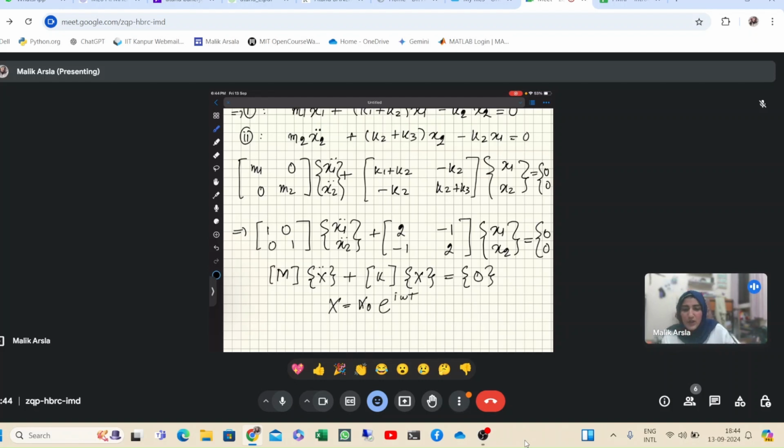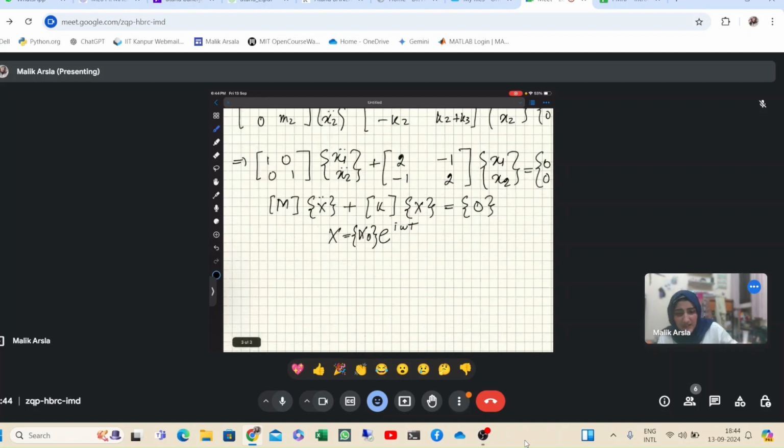You can propose a solution like this for this matrix equation. Since we have proposed that x should be like this, we will find x double dot as we do in the case of x equal to X sine omega t, where we differentiate it to get x double dot. Similarly we will do here also.